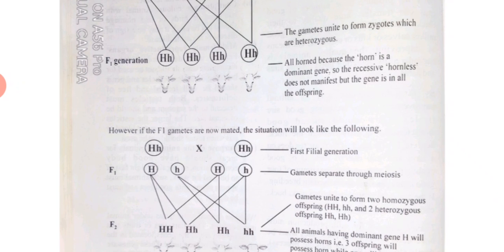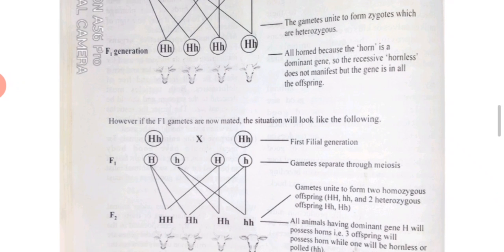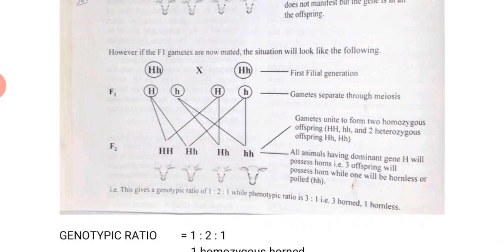You can see you have capital H, small h, crossed by capital H, small h. That's the first filial generation. Now your gametes are capital H, small h, capital H, small h. When you cross them, you can see what you have.